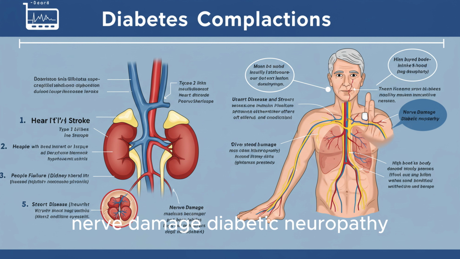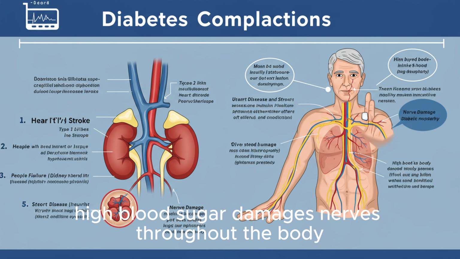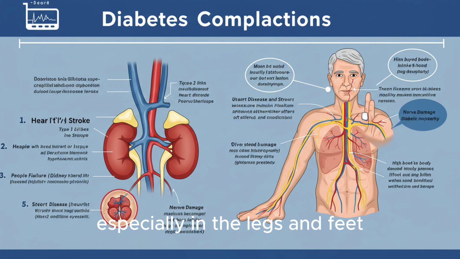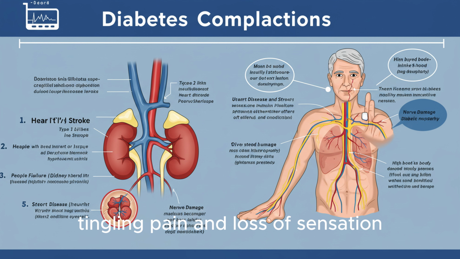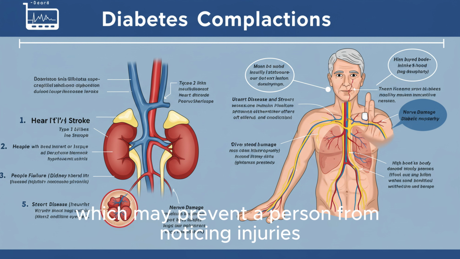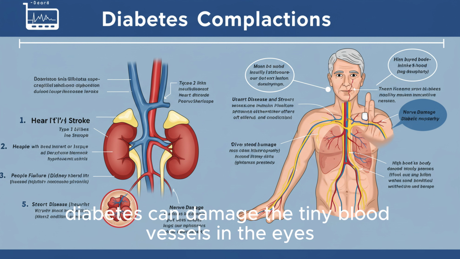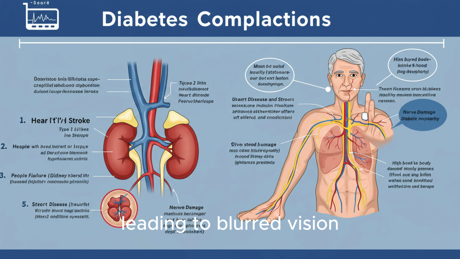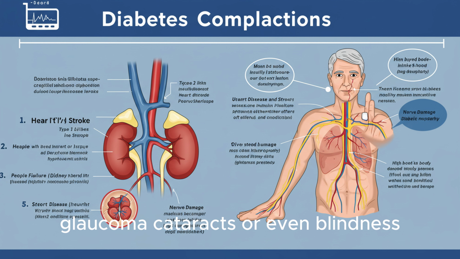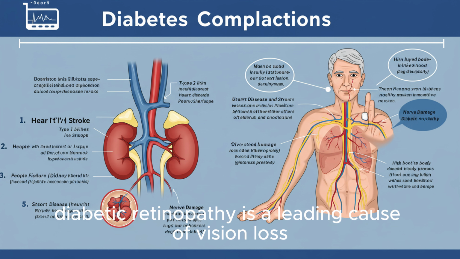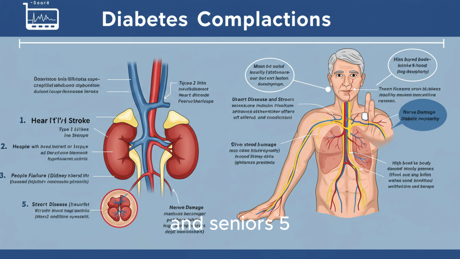3. Nerve damage, diabetic neuropathy. High blood sugar damages nerves throughout the body, especially in the legs and feet. This leads to numbness, tingling, pain, and loss of sensation, which may prevent a person from noticing injuries or infections. Over time, this can result in serious infections, ulcers, and even amputations. 4. Vision loss, diabetic retinopathy. Diabetes can damage the tiny blood vessels in the eyes, leading to blurred vision, glaucoma, cataracts, or even blindness. Diabetic retinopathy is a leading cause of vision loss among working-age adults and seniors.